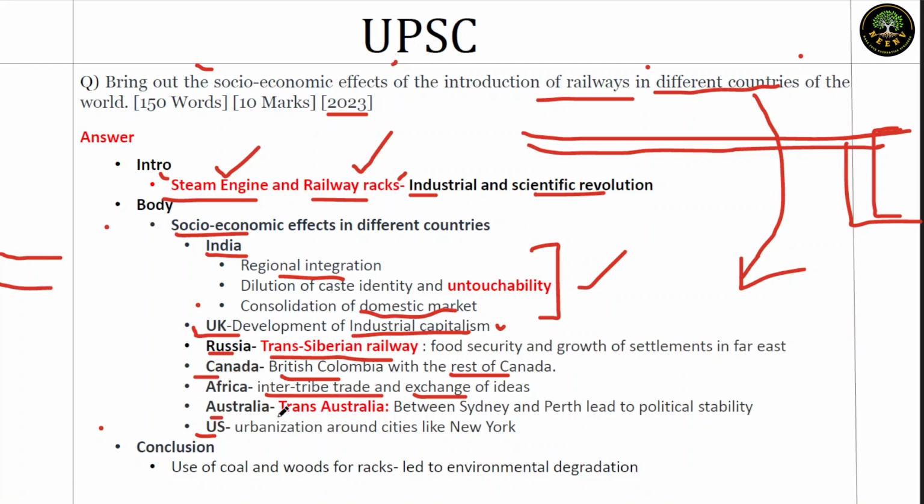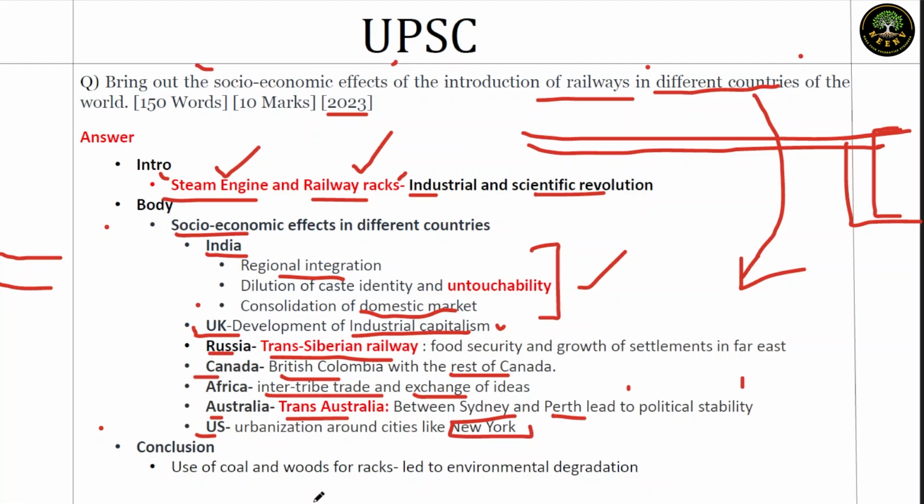Take the case of Australia. Just like Russia, we have the Trans-Australian network between Sydney and Perth. This led to political stability of Australia. In case of US, urbanization and the growth of cities like New York. So everywhere, the nature is similar, but we have to be specific. That's when our points get very specific and analytical. So based on these divisions, you can structure this answer. It's a 10 marker. We have 7 points here.